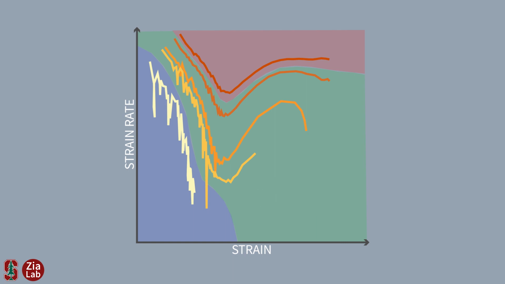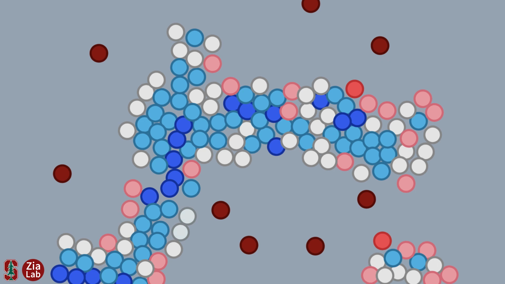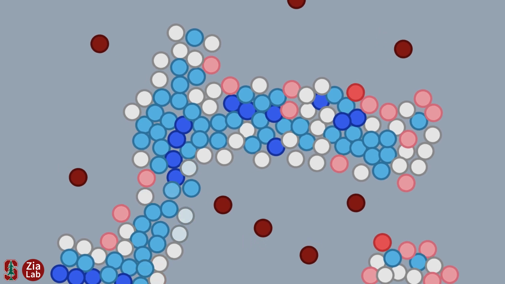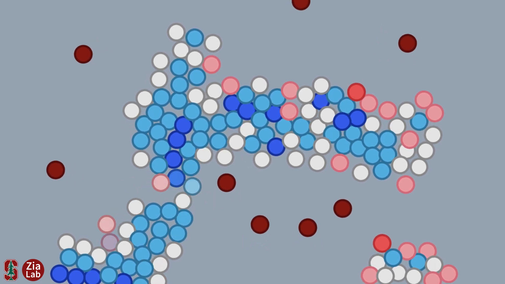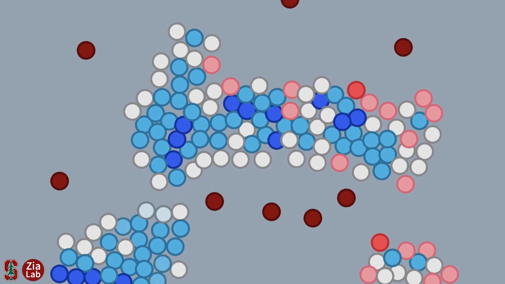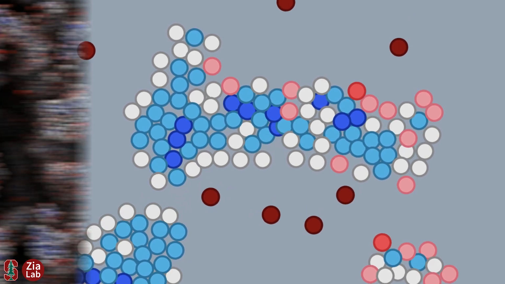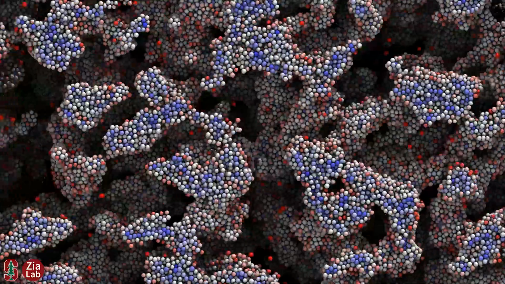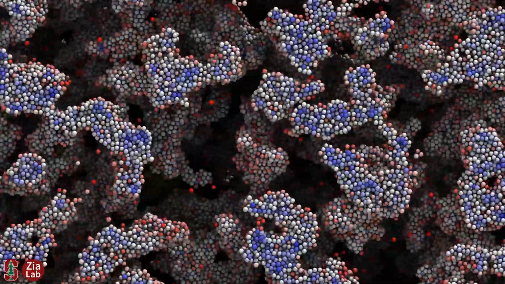Interestingly, every gel that yields does so at the same critical strain. This suggests there's a specific microscopic mechanism at work here. The colloids inside a gel form physical bonds when close to one another due to attractive forces 5 to 10 times stronger than Brownian forces. When a gel yields, we might expect it's due to many of these bonds breaking. But in our simulations, the particle network stays largely intact, even when the gel flows.